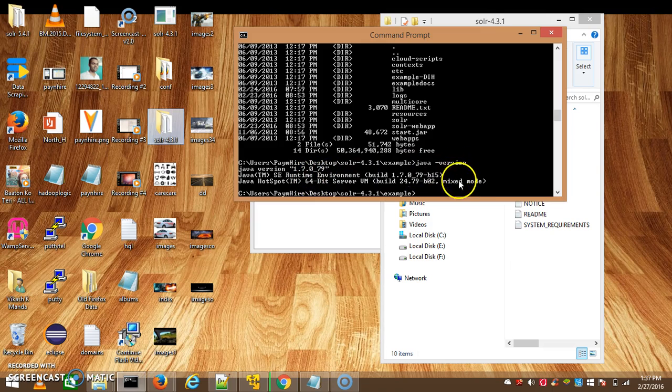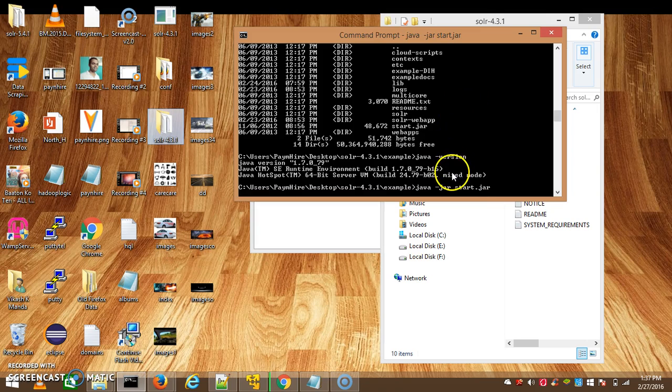If you don't have Java installed, then install Java first, then download the Solr zip file, unzip it and go to the example folder. After that, java -jar start.jar, and your Solr is started.